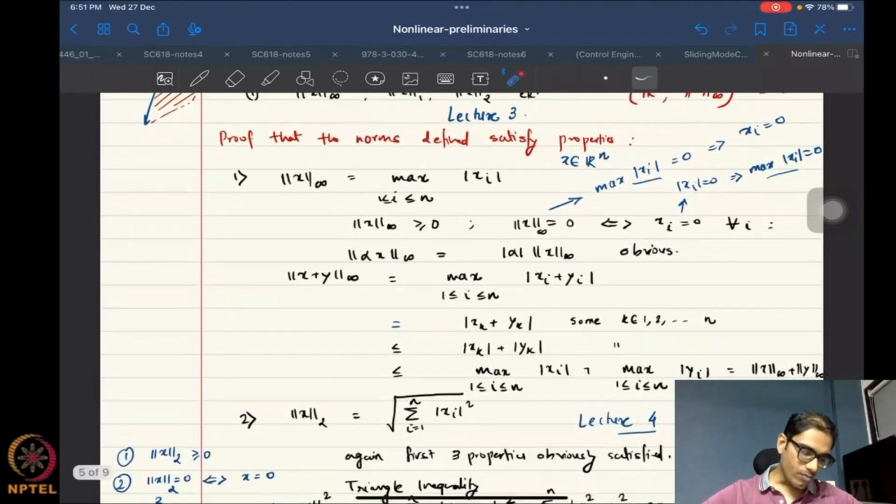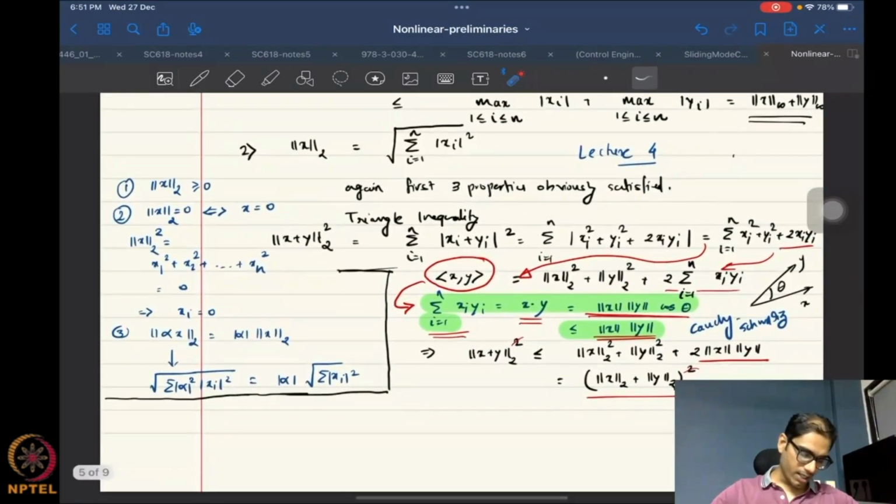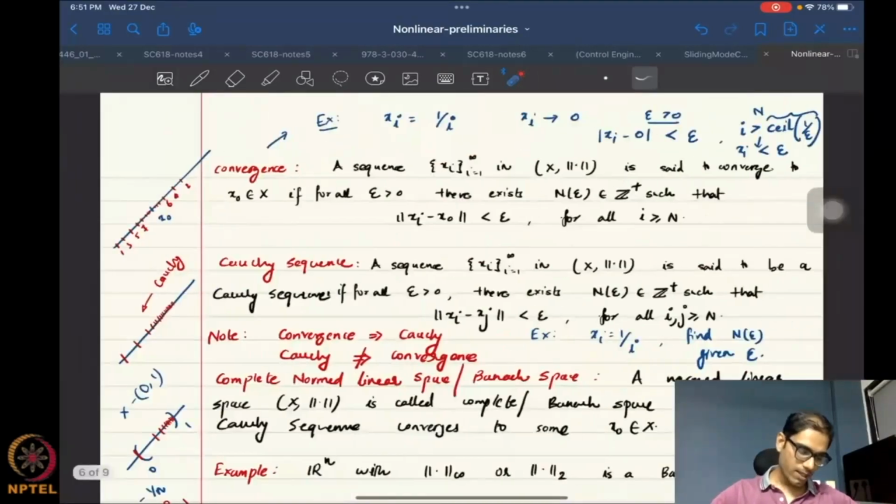And of course we also saw a little bit of the proof of when these particular norms that are defined actually satisfy the norm properties, right? Primarily the triangle inequality, because the rest of the properties are relatively easy to verify. And we saw those as well.